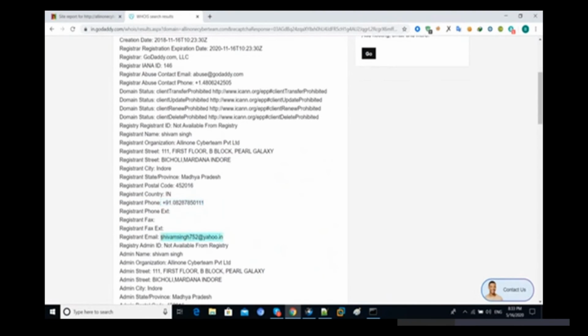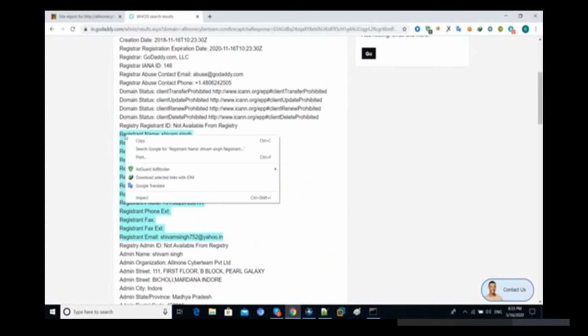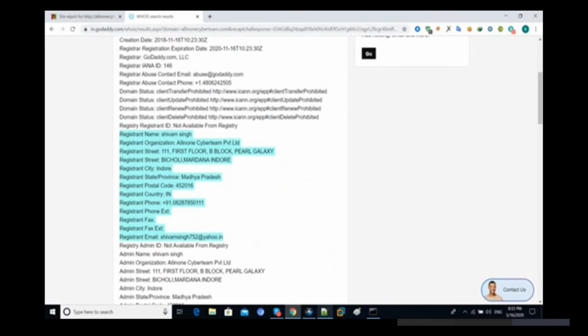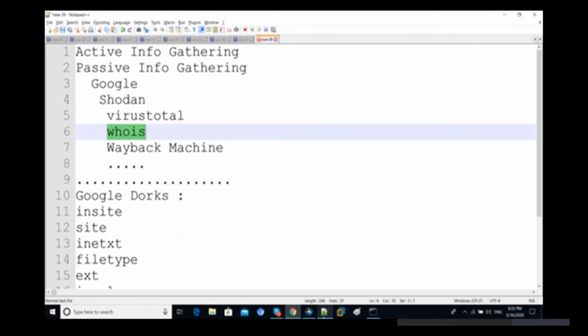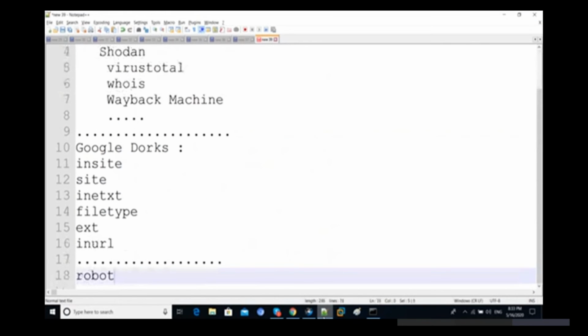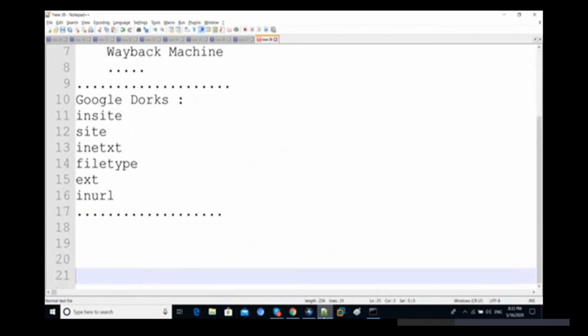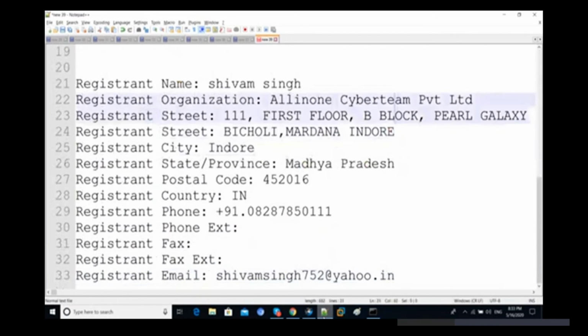So with the help of this information, which types of actions can we take that will give us bounties or such things? Like if I want to hack the website of all-in-one cyber team, is this information sufficient for us? Yes, definitely. If we want to use it, this is very sufficient, because with this we can do lots of things.